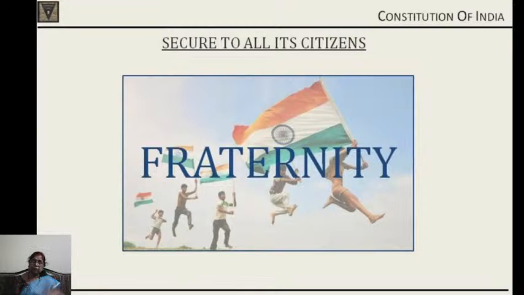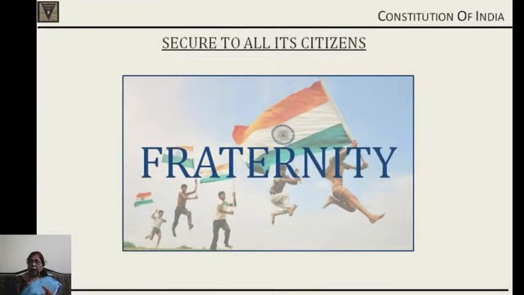Because of this brotherhood, our nation remains united. It should remain always united, and there should be integrity among us. This is an integrated system where no one should be allowed to disintegrate. Though we are of different creeds, different religions, different cultures, all of us should be one. That is the meaning of fraternity, assuring the dignity of the individual and unity and integrity of the nation.